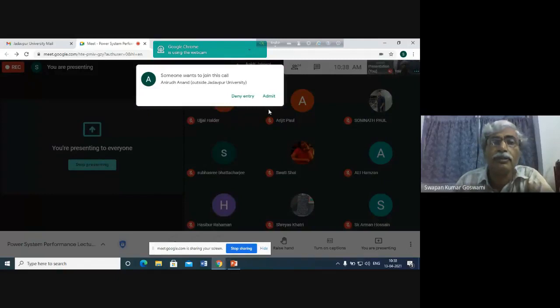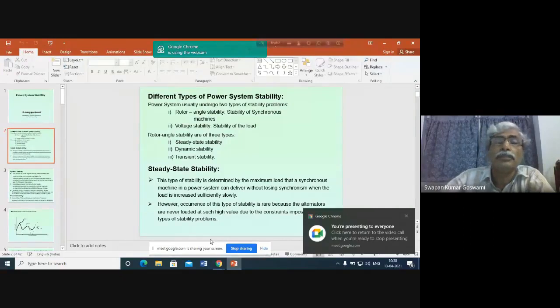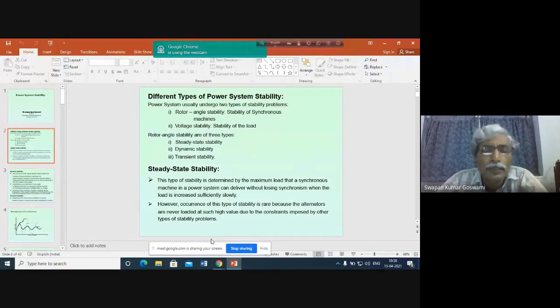And the problem is now there because of the loading of the system. Previously, there was not much transfer of power from generators at one location to the load at the end of a very long transmission line. This type of situation was not there because most cases were confined to a particular geographic region. But as the power system has increased in size, the situation has become such that